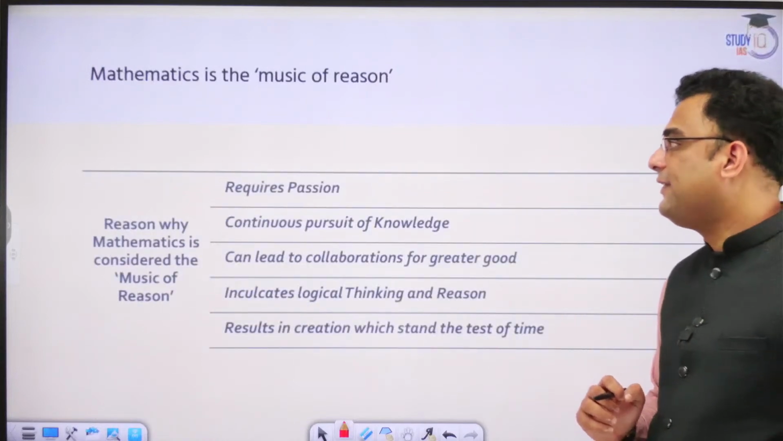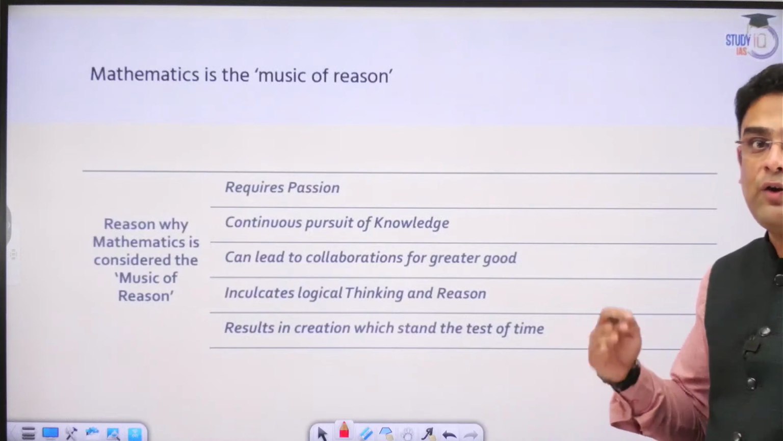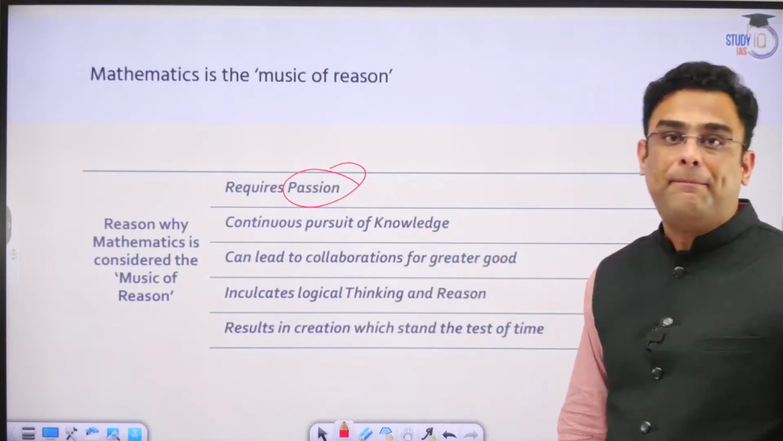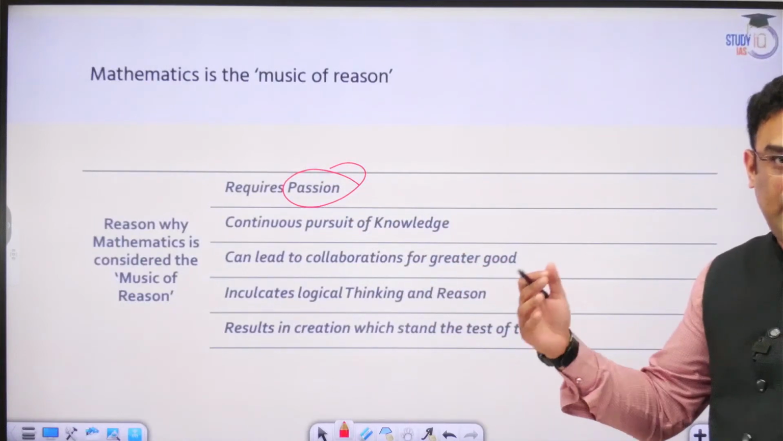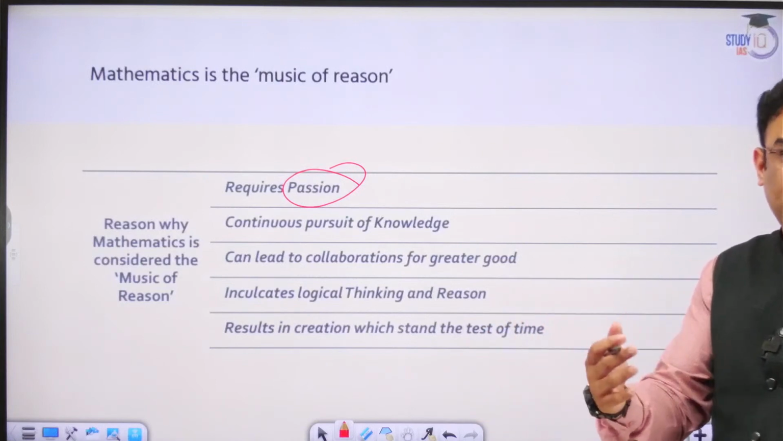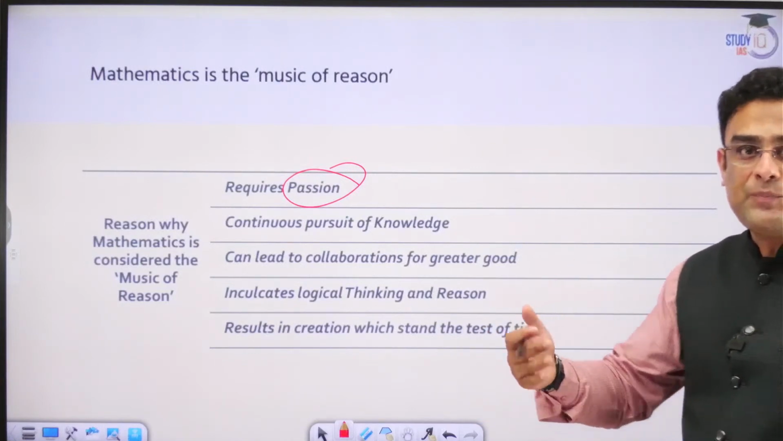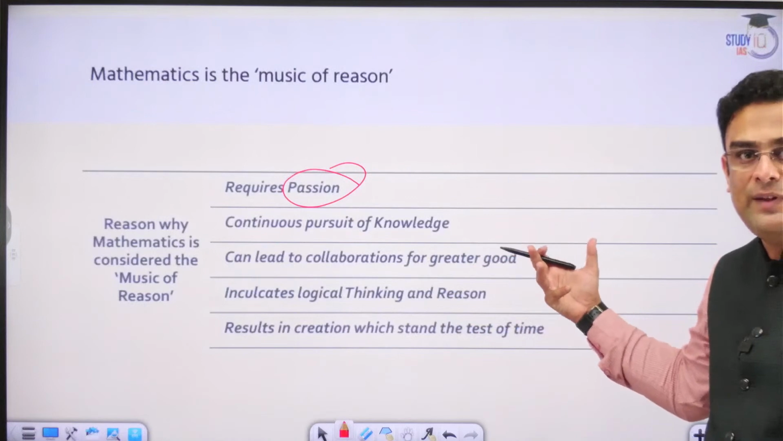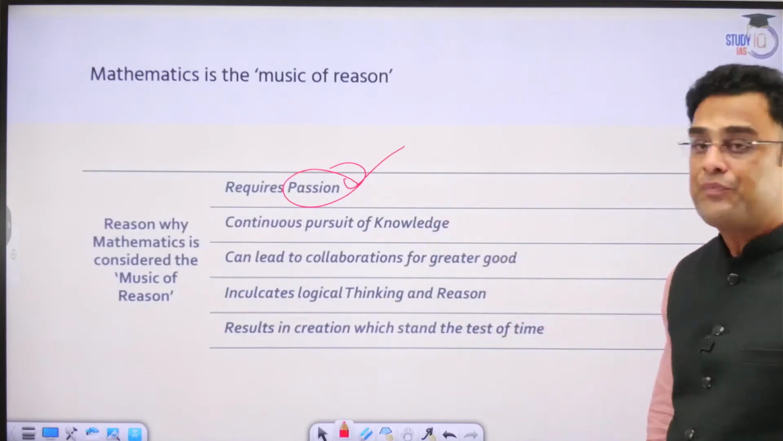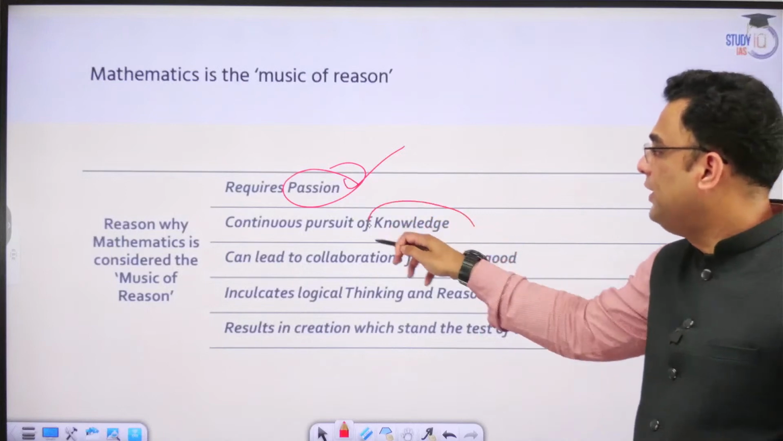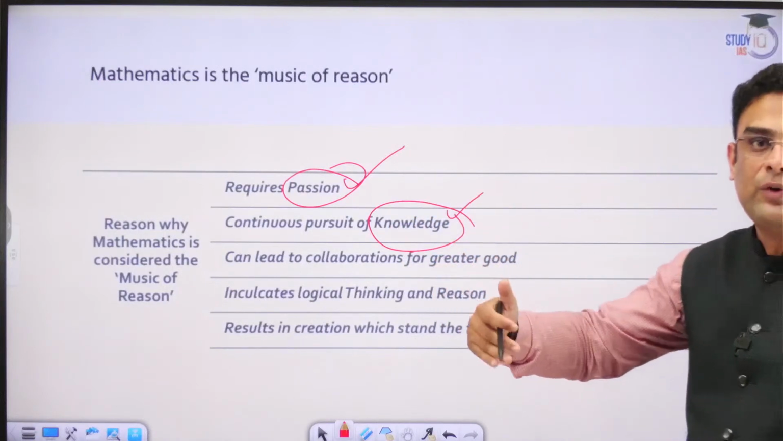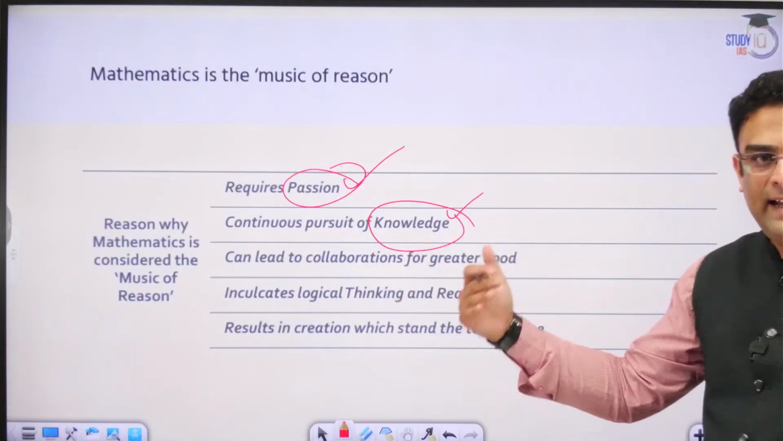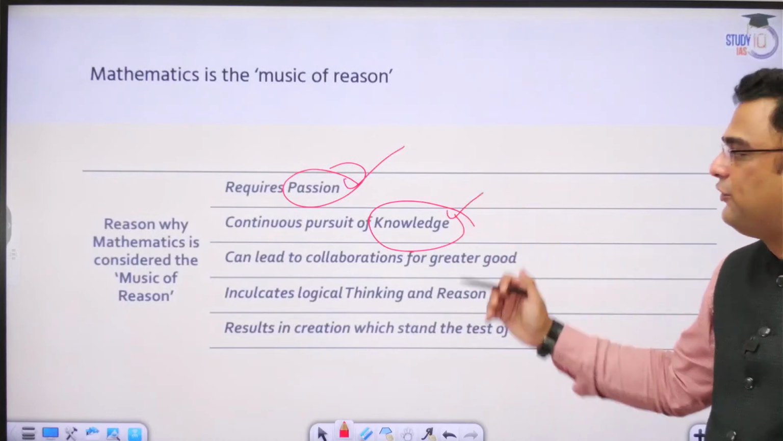Why is maths considered the music of reason then? Why is it the music of reason? What is the analogy over here? Both require passion. Just as in the case of art, we have music, which is based on passion. Similarly, in the case of reason, mathematics as a field having so much similarity with reason is also based on passion. There is a constant pursuit of knowledge in both. There is no end to it. There is no definite line where the pursuit of excellence in music or mathematics ends. So here also there is a clear analogy between the two.